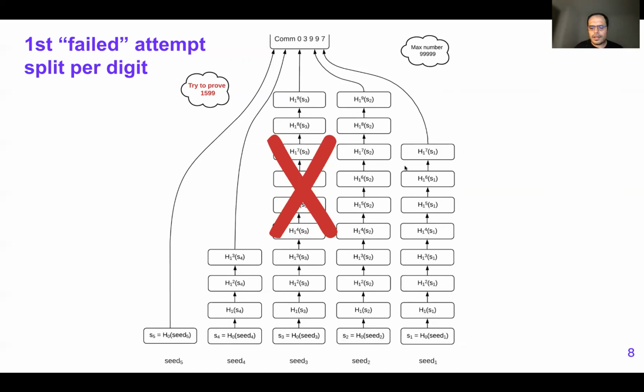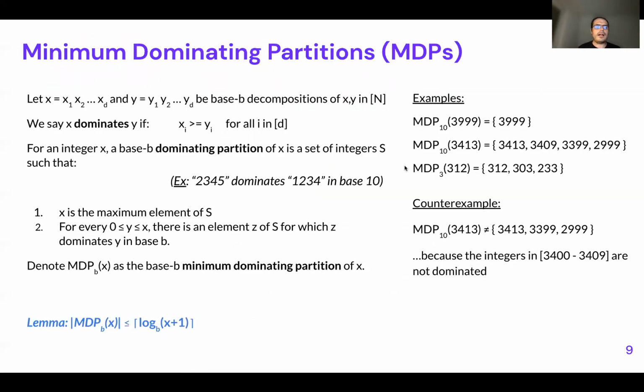So in our particular case, what we did for HashWires is we explored the minimum dominating partitions theory, and we tried to identify the potential ways to split the number without having the problem we mentioned before.